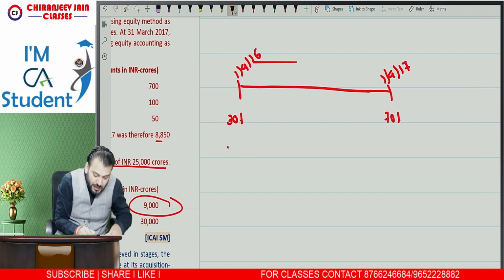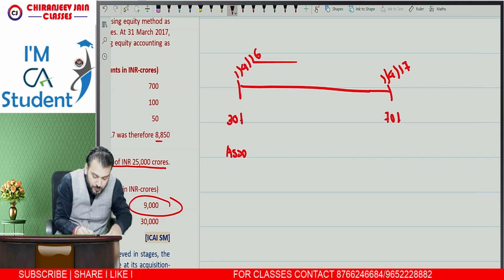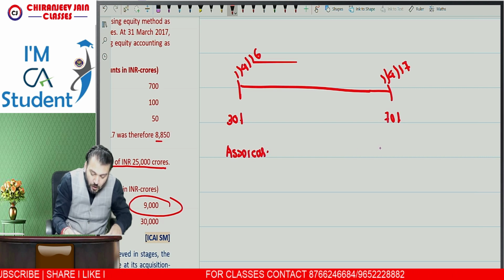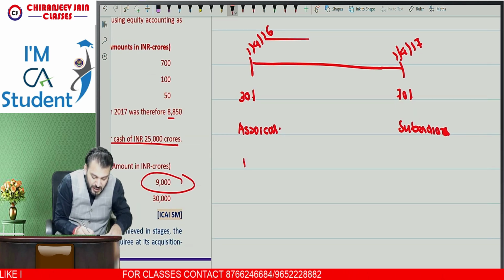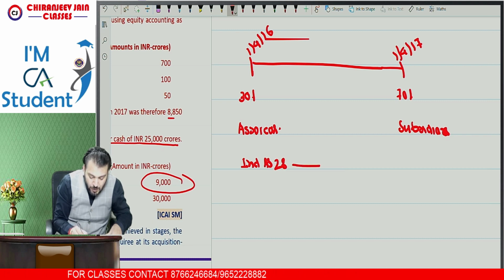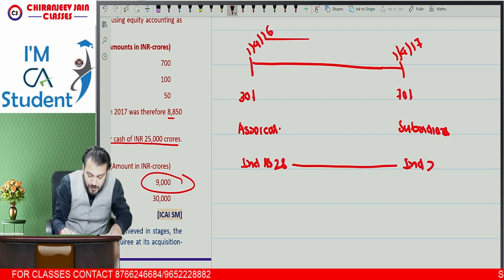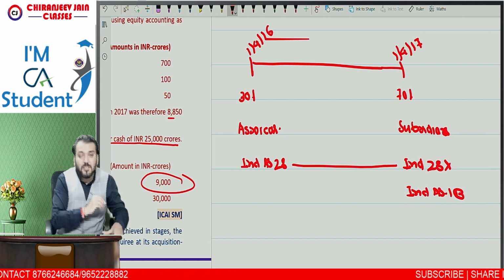So initially it was an associate and now it becomes a subsidiary. From the first date, Ind AS 28 will be applicable and it will continue up to this date. Now on this date, Ind AS 28 will be discontinued and Ind AS 103 will be applicable.